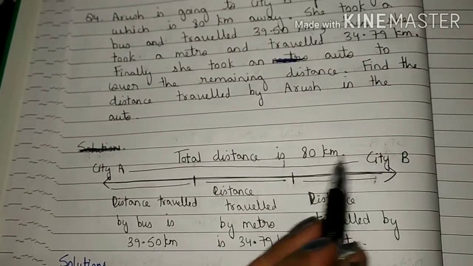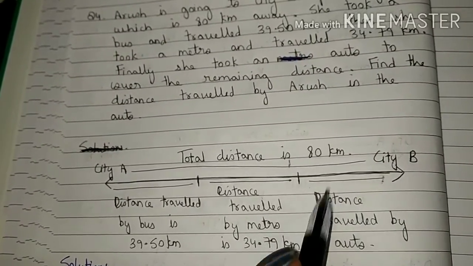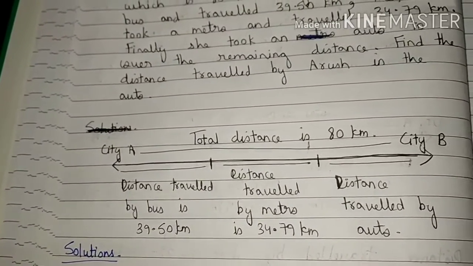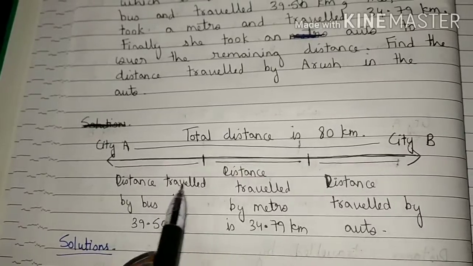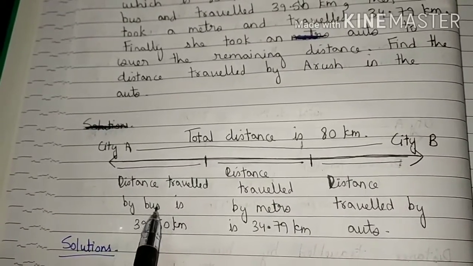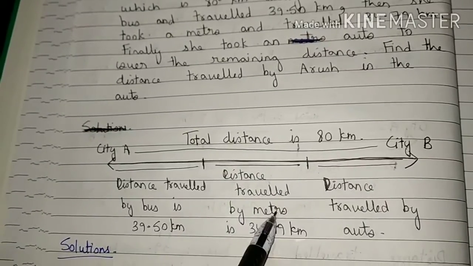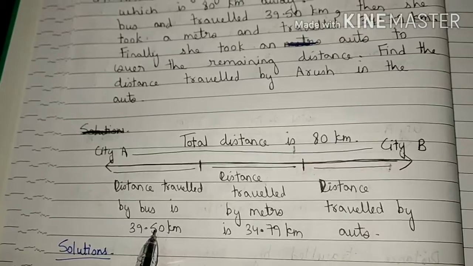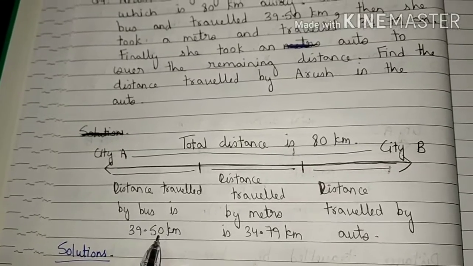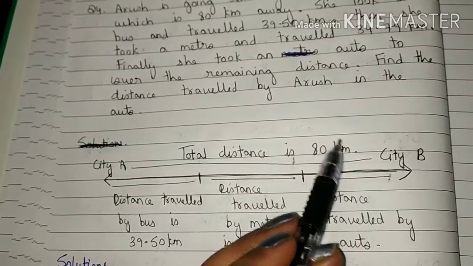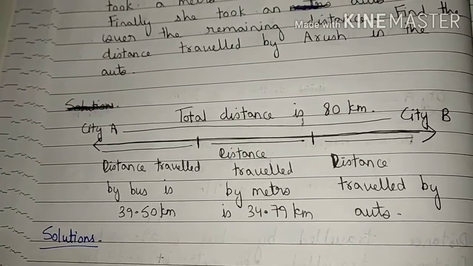So firstly we will add these two distances, means the distance travelled by bus and the distance travelled by metro. After that, we will subtract it from the total distance, that is 80 km.